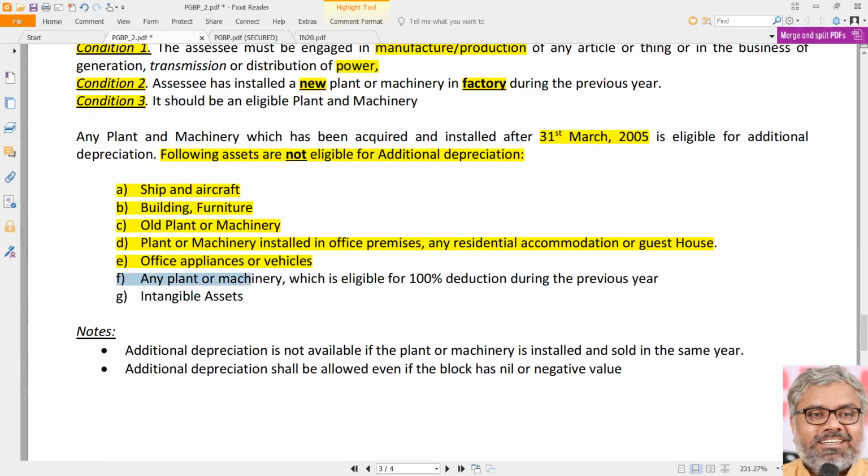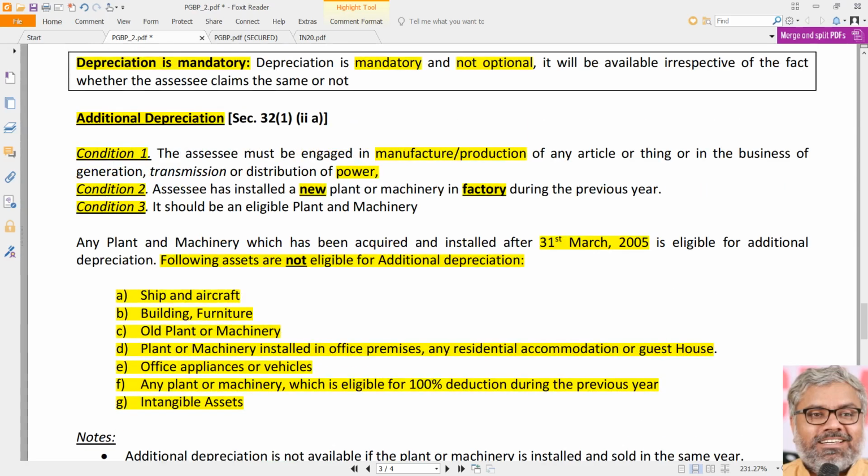Also, if there is any plant and machinery already which is eligible for 100% deduction, like what? Once again, section 35 or 35 AD gives SSC an option and a choice and definitely facility to get 100% deduction on capital expenditure. Already when you got 100% deduction, there is no question of depreciation also, there is no question of additional depreciation also. Intangible assets cannot be claiming additional depreciation also. These are the assets which are not eligible for additional depreciation.